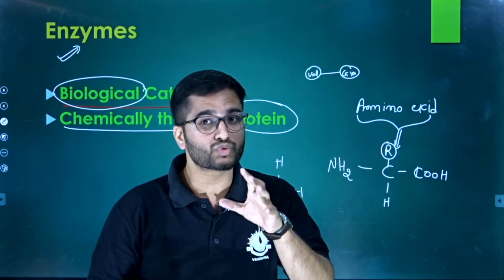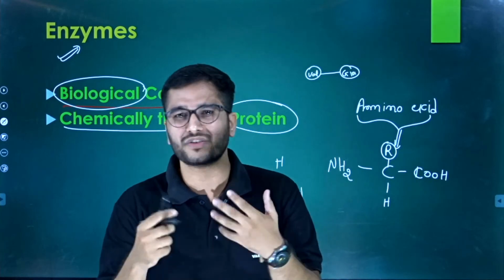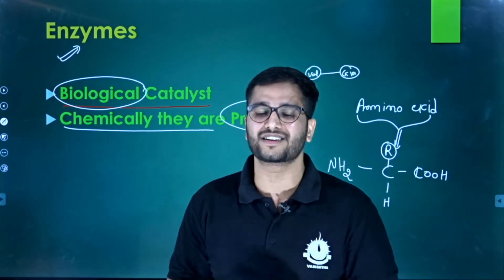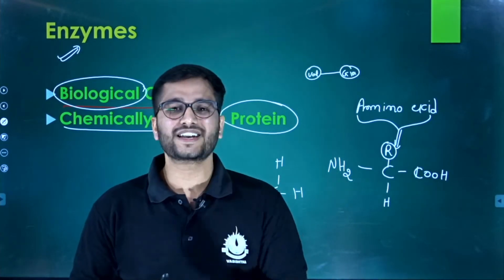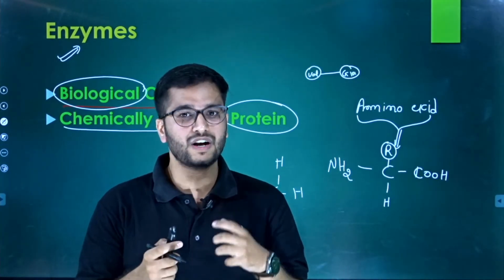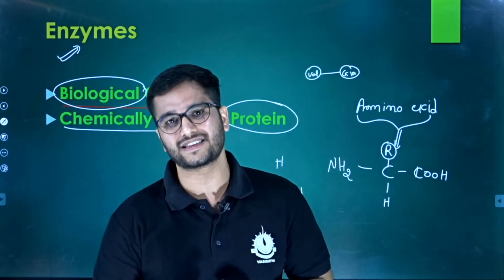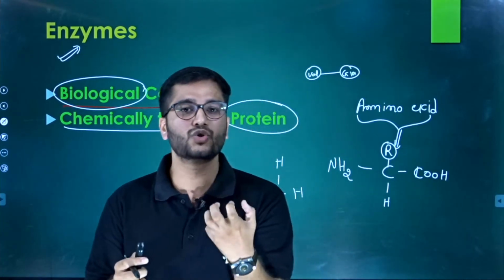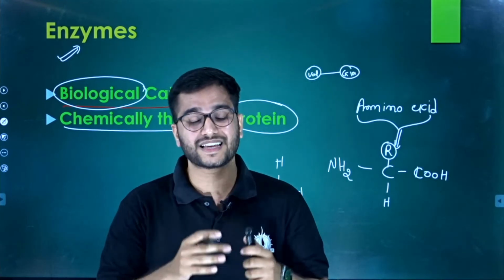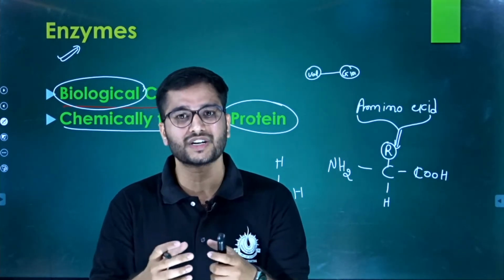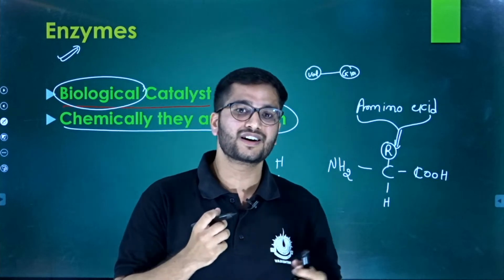We know about 20 types of amino acids. Actually we know more than that, about 200 amino acids, which is very advanced, but the 20 amino acids are the functional amino acids present in our body, right? And they are responsible for constructing our enzymes.